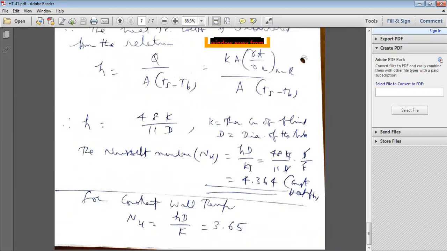How do you calculate the Nusselt number? HD by K. Therefore, HD by K is equal to 4.364 for a tube flow under the condition of constant heat flux. They conducted a number of experiments on these tube flows. They took one condition, constant heat flux. The second condition is constant wall temperature.